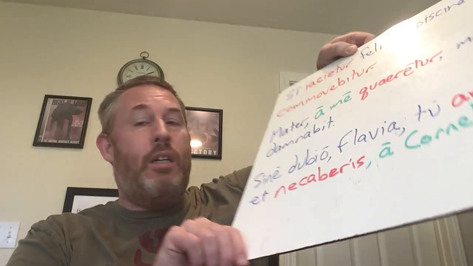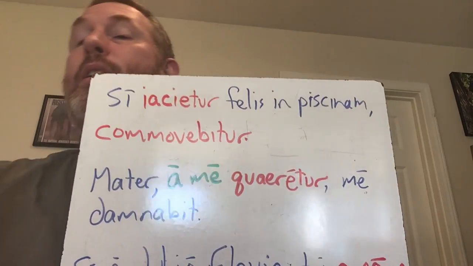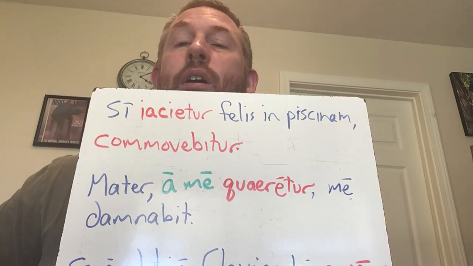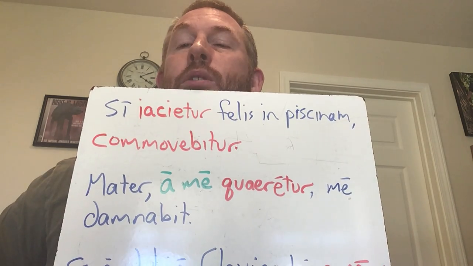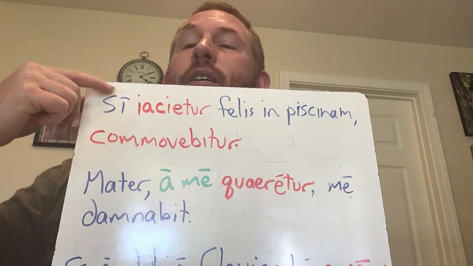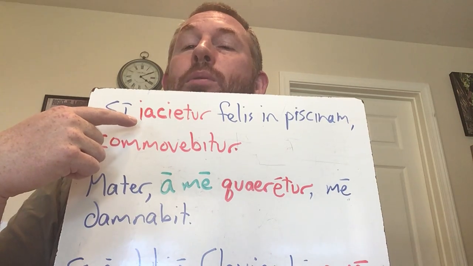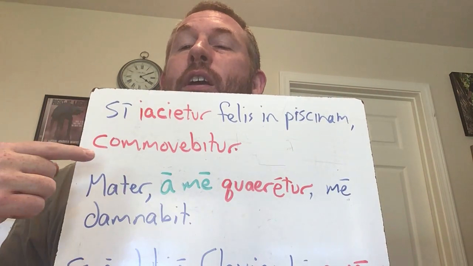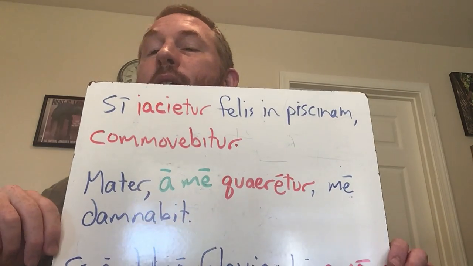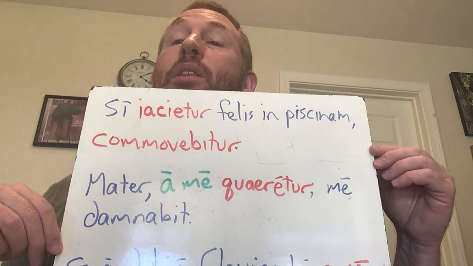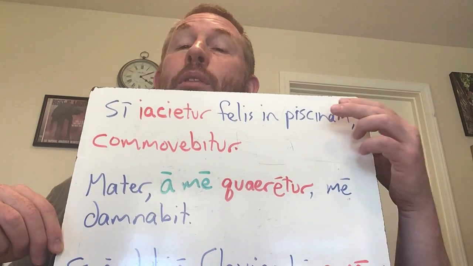So here are some examples as to how you would see and translate it. All right. Si iacietur felis in piscinam, commovebitur. So if the cat will be thrown into the fish pond, it will be upset. The next one. Well, again, if the cat will be thrown into the fish pond,